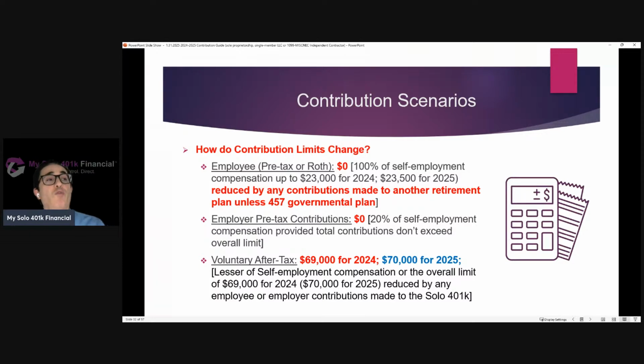They just make the full voluntary after-tax contribution. So this illustrates how the voluntary after-tax contribution limit doesn't increase when you're age 50 or older. Because remember, you're making that catch-up contribution to your employee bucket. And here, we're presuming that they've already maxed out. So they've made, for example, $30,500 or $31,000 for 2025 to their day job plan.